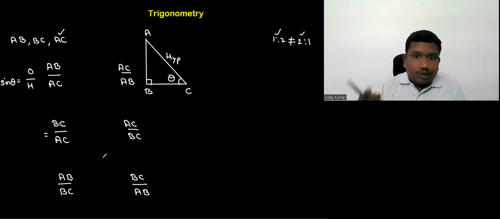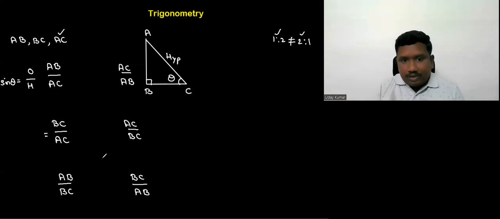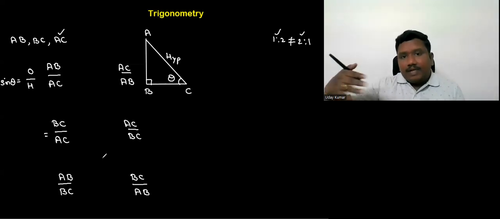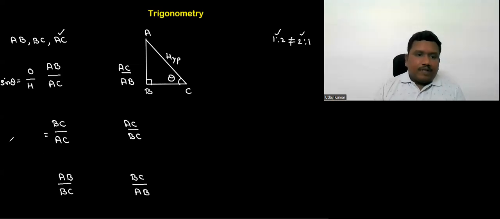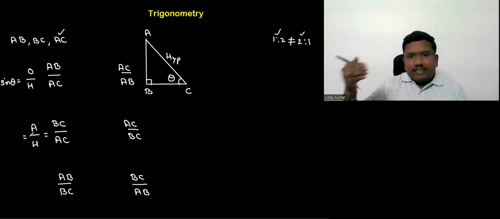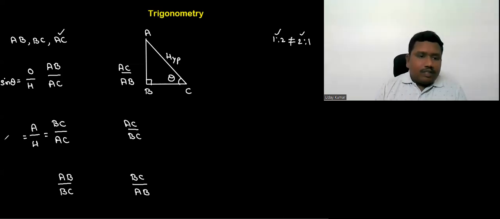You may say that AC is also adjacent. Yes, I agree. AC is also an adjacent side. But that is already named as hypotenuse. That is completely different. So when we are talking about the adjacent side, we have to talk only about BC. So BC is the adjacent side. AC is the hypotenuse. This ratio of adjacent side to the hypotenuse, they named as cos theta.